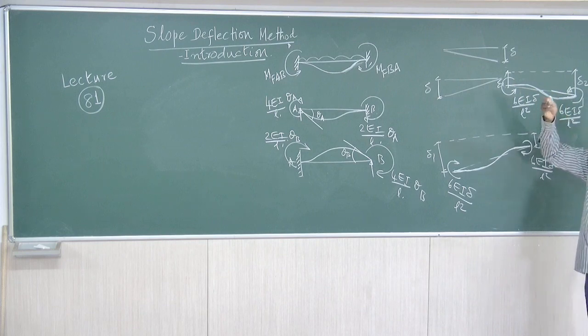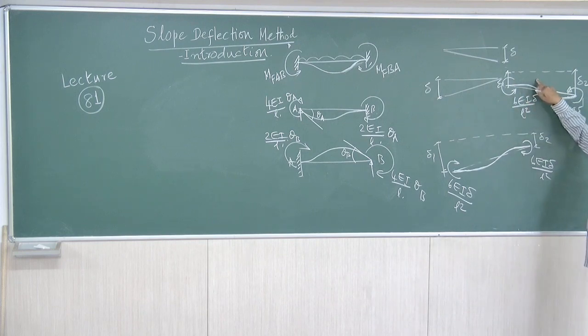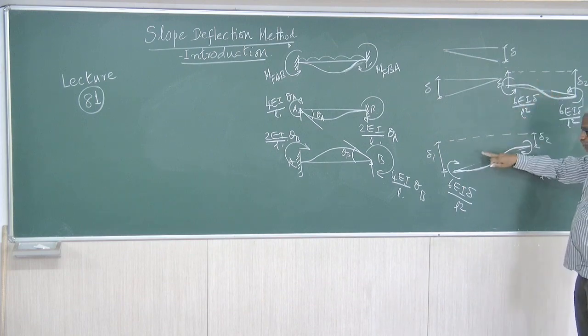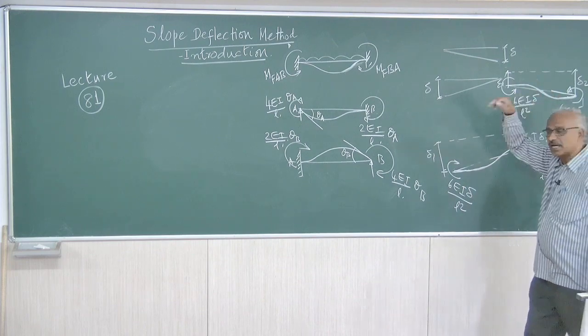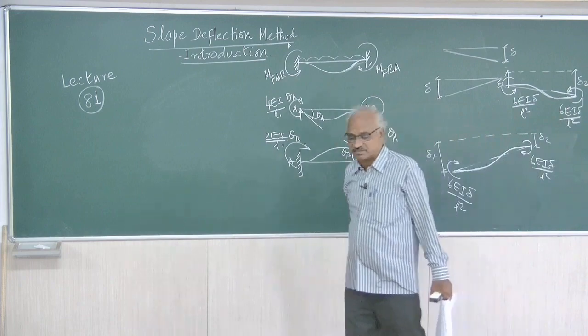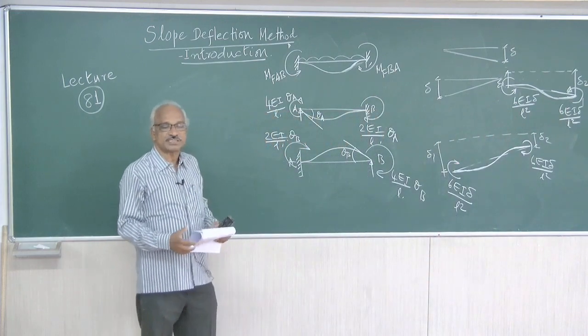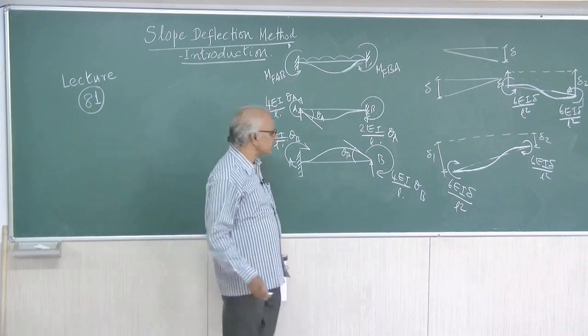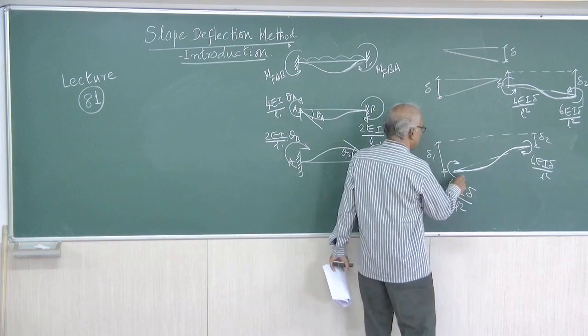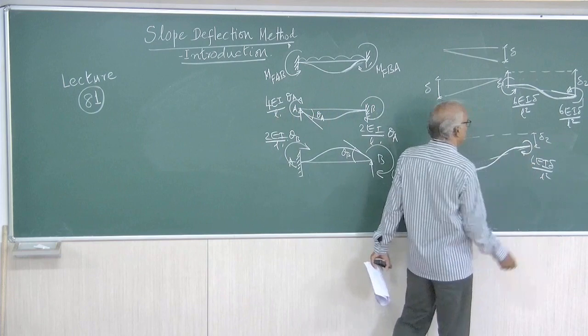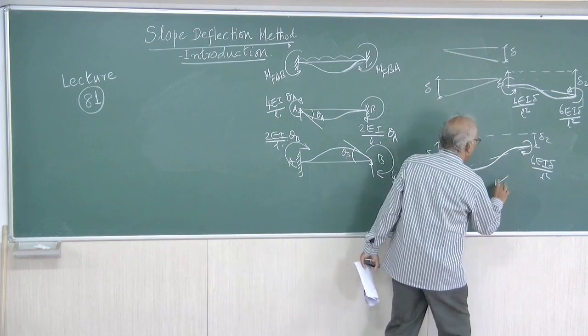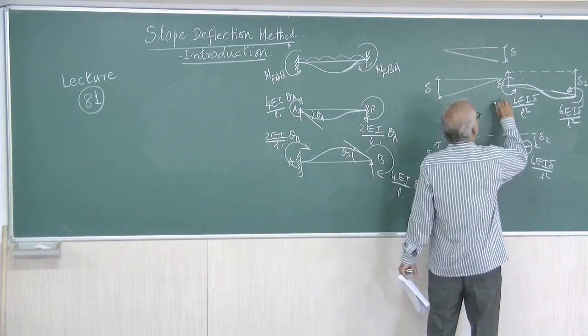So in most of the books, this has been used in the derivation, but in our book we have taken values in the positive sense, that is clockwise rotation, clockwise moments, everything. Similarly, this is in the positive direction, because this moment is clockwise, this moment is also clockwise. We have considered this, but most of the books have followed the other convention.